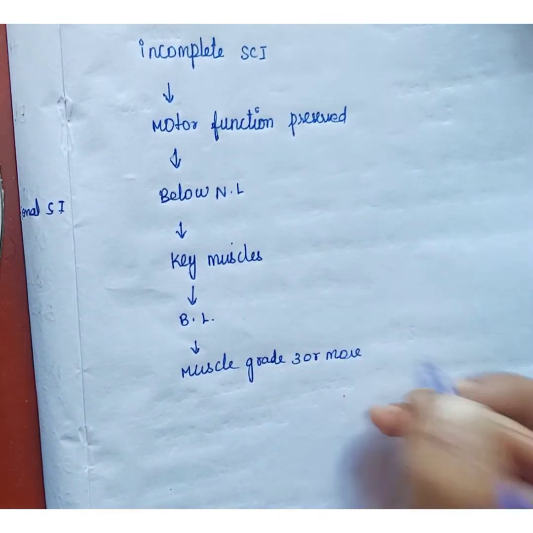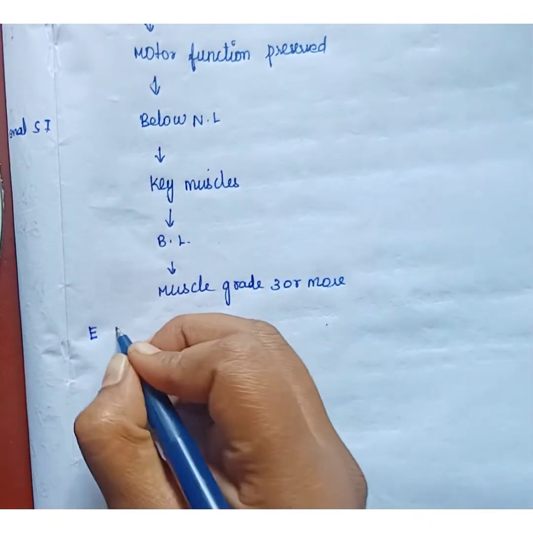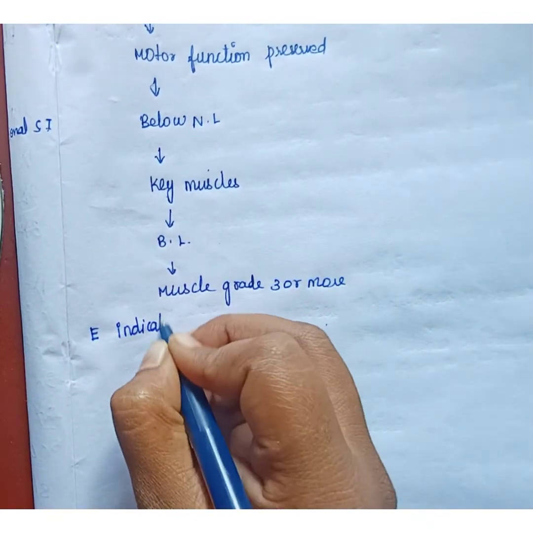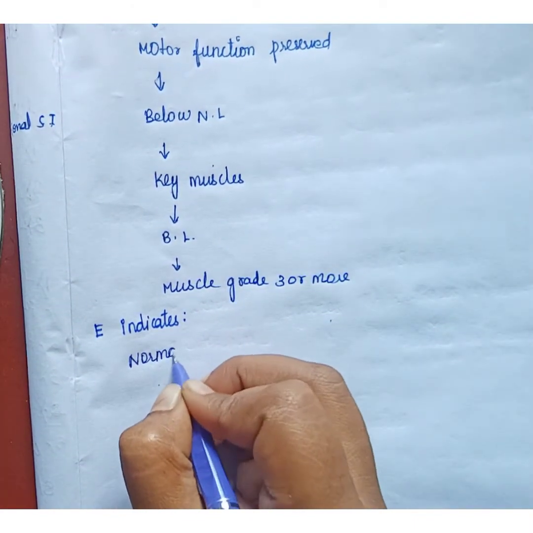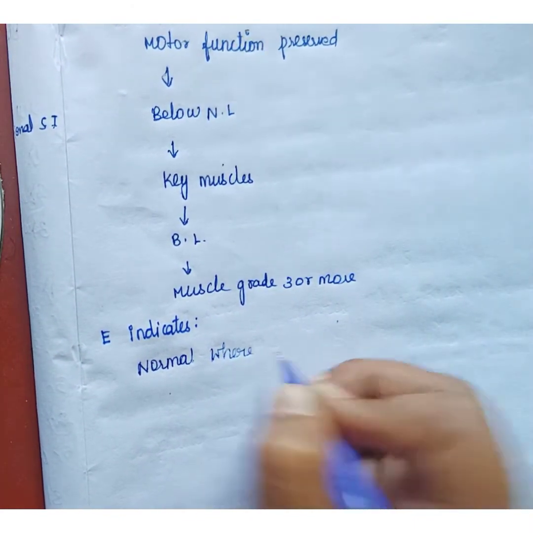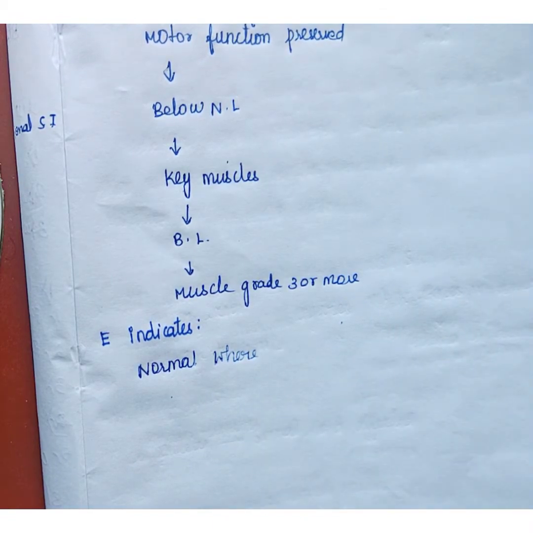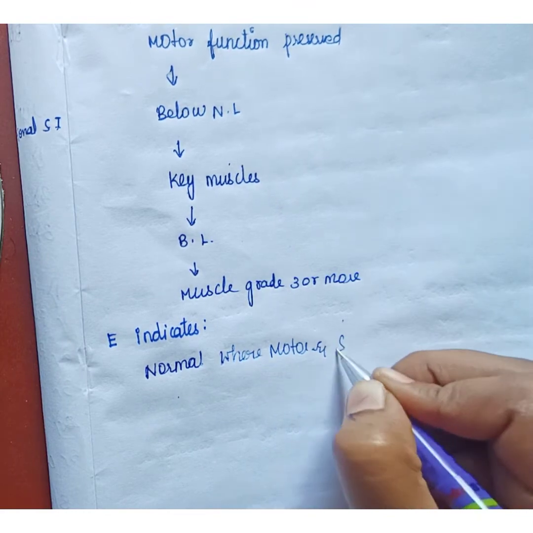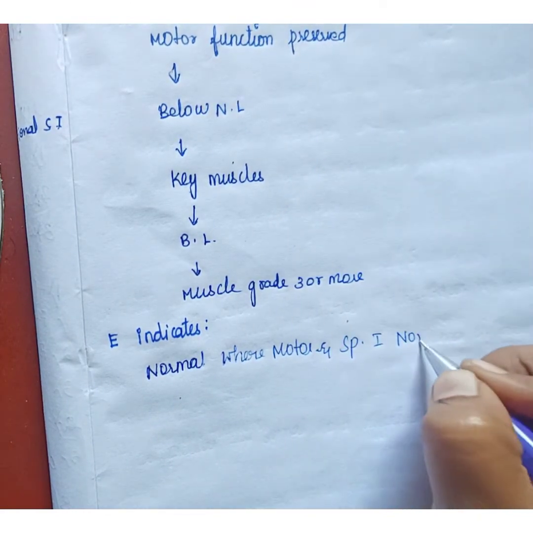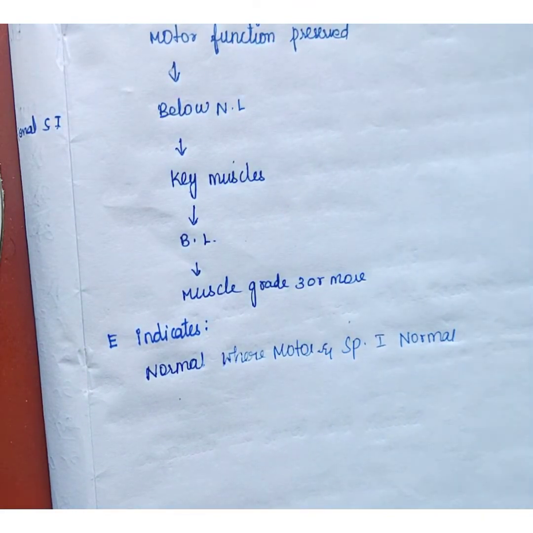Next one is E. E indicates normal, where motor and sensory function are also normal.